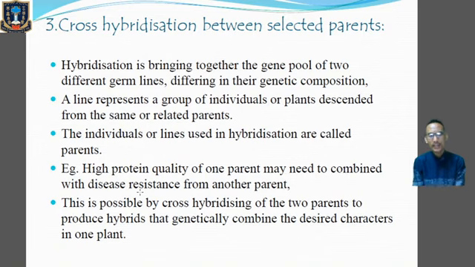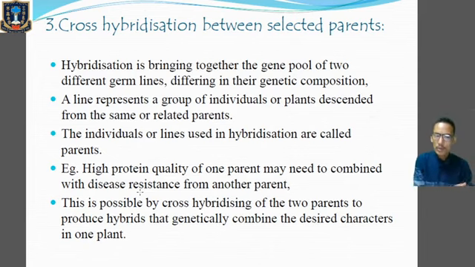Now after the evaluation and selection of parents, the next step is hybridization, cross hybridization between selected parents. Now what is hybridization? What do you mean by hybrid? Hybrid means any offspring with the parental characteristics present in it. If the parental characteristics are present in a plant or in a seed, then that is called a hybrid progeny or a hybrid plant.